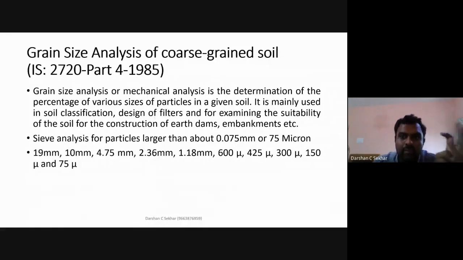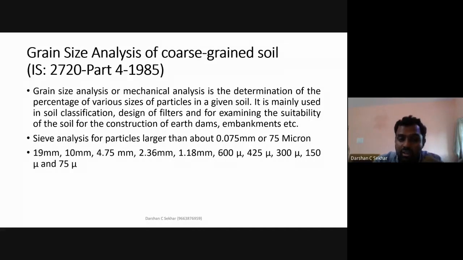If I want to do the wet method, what do I do? Suppose I have a soil mass from a site, I get to the laboratory, and I want to find out the components of this soil. How much is the amount of sand, gravel, and clay. So the first thing I do is take 1 kg of my soil mass. This 1 kg should be dry soil mass. You keep the entire soil from the site in a bowl in the oven for 1 day. Ensure that all the moisture has been removed. Then you take 1 kg of the dry soil mass.